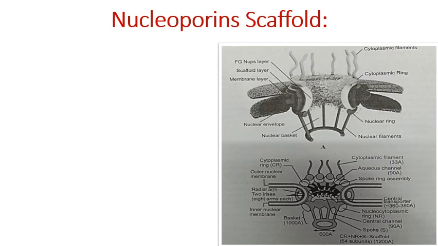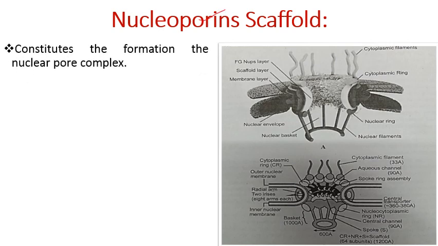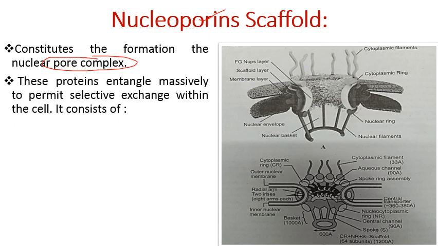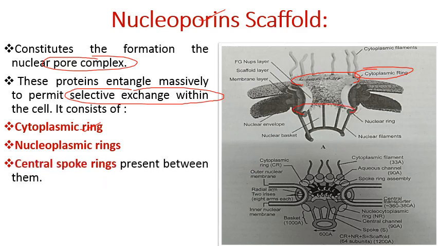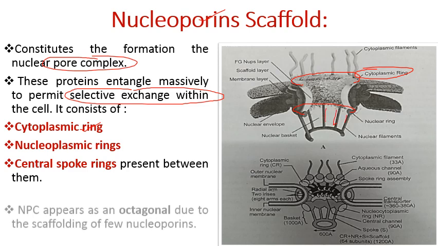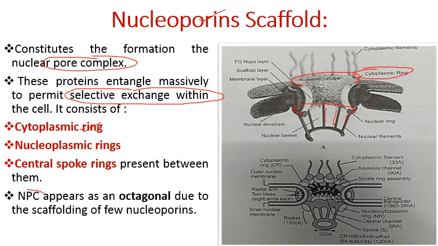Firstly comes nucleoporin scaffold. It constitutes the formation of the nuclear pore complex, and these proteins are entangled massively to permit selective exchange within the cell. It contains the cytoplasmic ring, which is present towards the outside. This ring is known as the cytoplasmic ring. Then it contains the nucleoplasmic ring, which lies towards the nucleus. Then it contains central spoke rings, which we can see here. Then this NPC appears octagonal due to scaffolding of a few nucleoproteins. It appears octagonal, meaning having 8 sides.